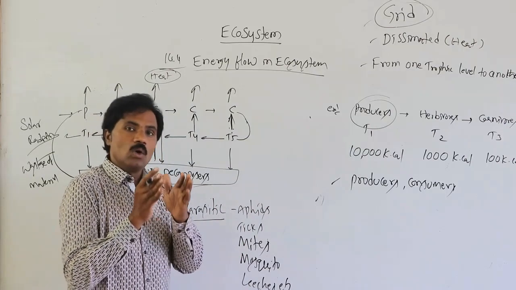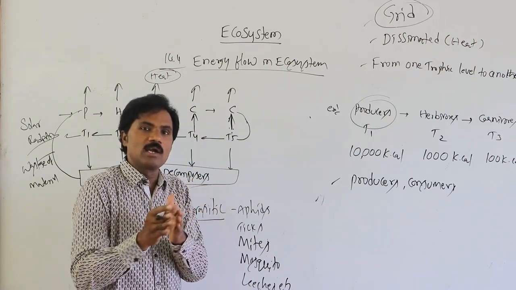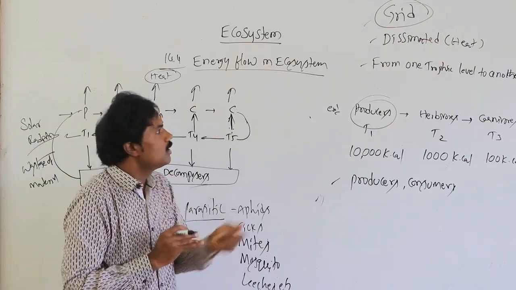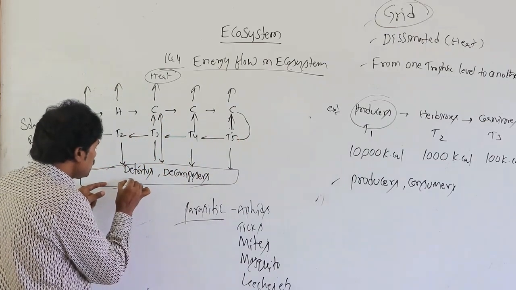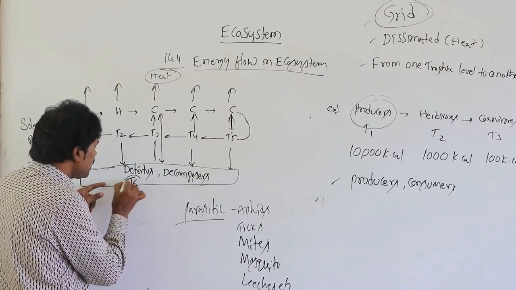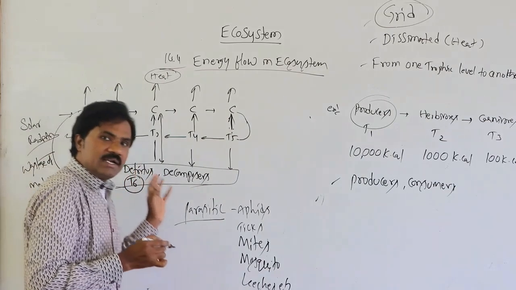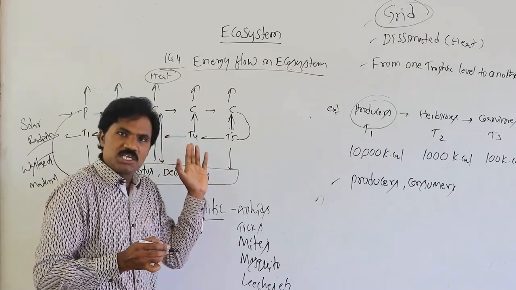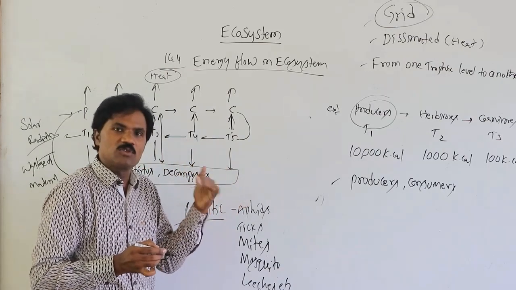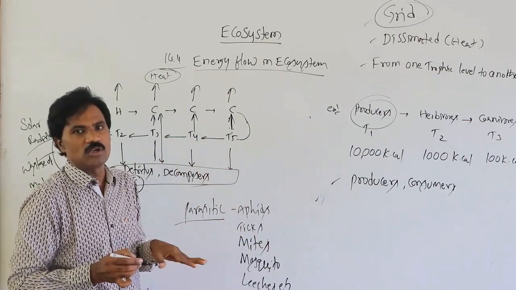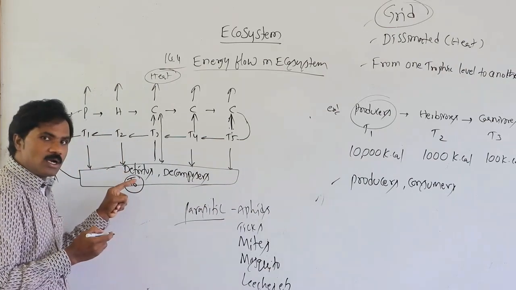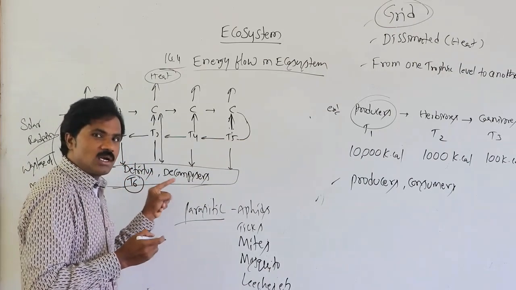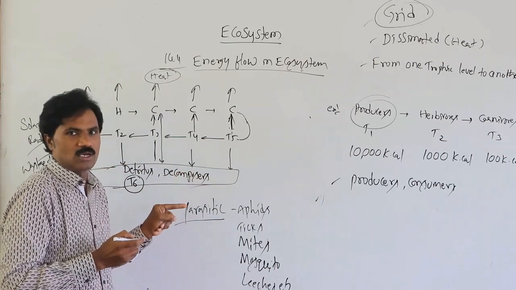But normally we consider another trophic level as the T6 level. Up to T5, whatever detritus material there is represents the T6 level: the digestion by detritivores as well as decomposition by decomposers, that means microbial. So the T6 level is very important, that is the detritivorous organisms as well as decomposer organisms.